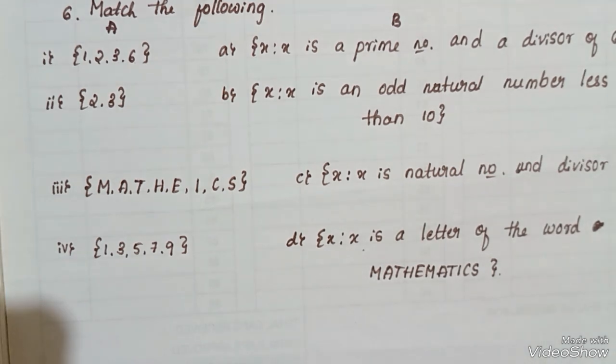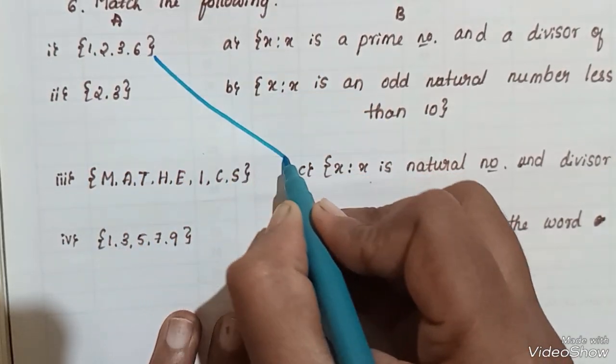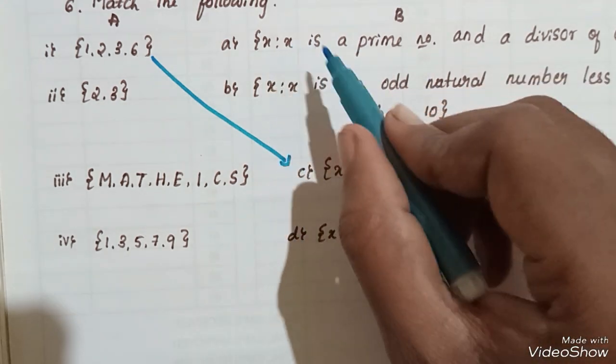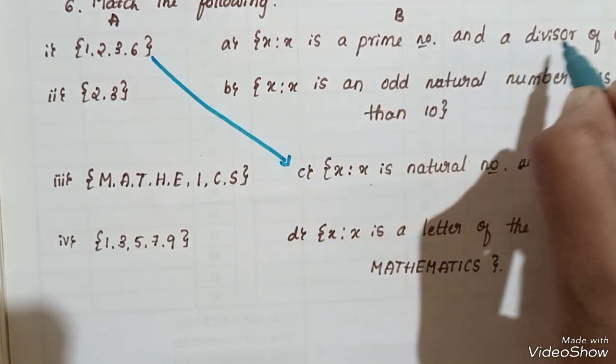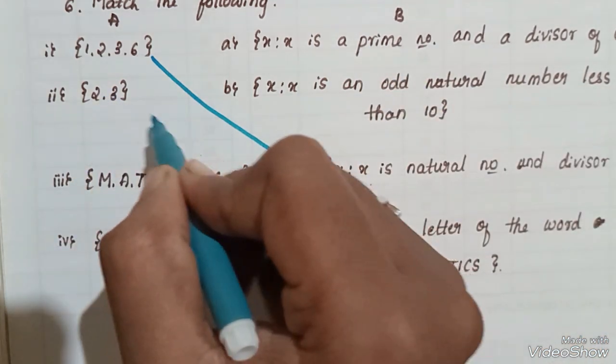Okay, that is, 1, 2, 3, 6 are the divisors of 6. And the first one is related with c. Next, 2, 3 checks: x is a prime number and divisor of 6. Here 2 and 3 are prime numbers.